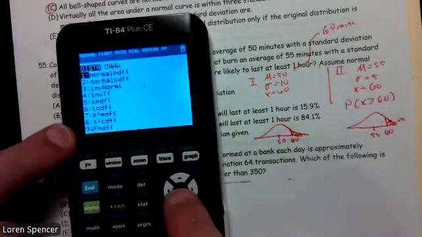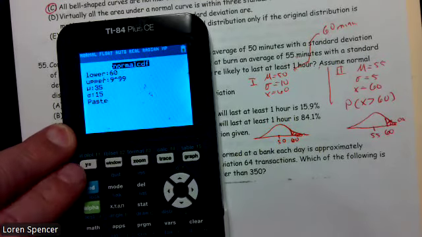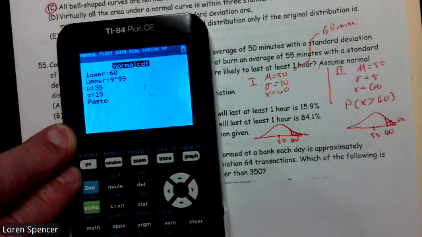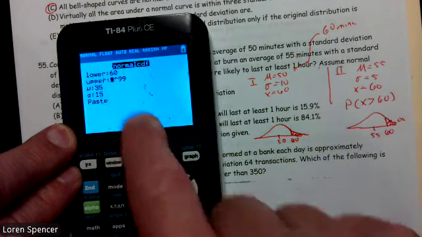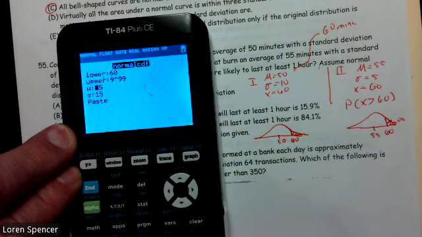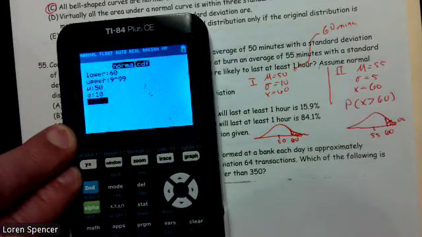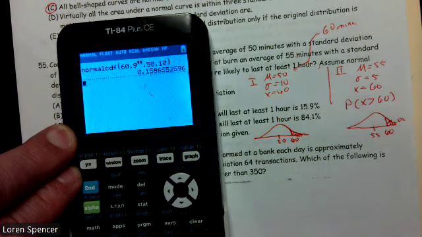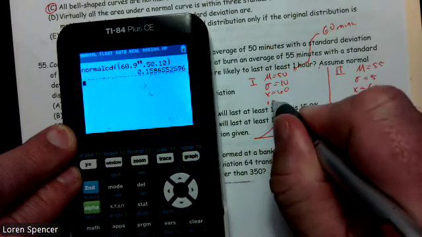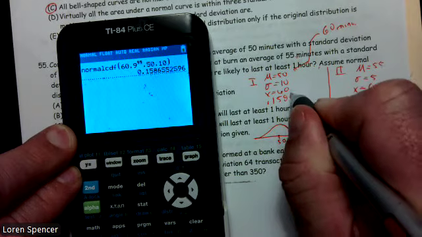So second vars, norm CDF, lower bound. The lowest thing we shaded was 60. We're going to positive infinity. Our mean is 50, and our standard deviation in this case is 10 for company 1. And we end up getting a probability of 0.1586.